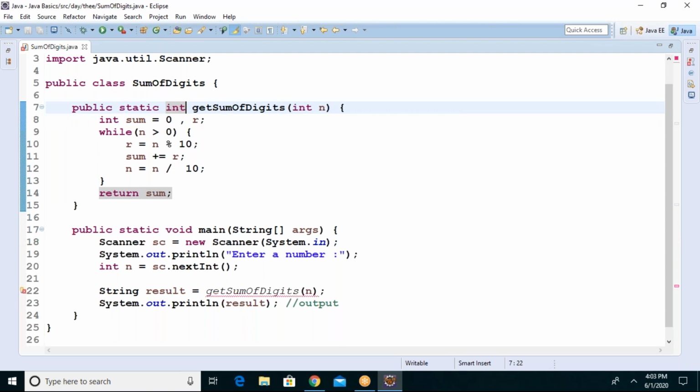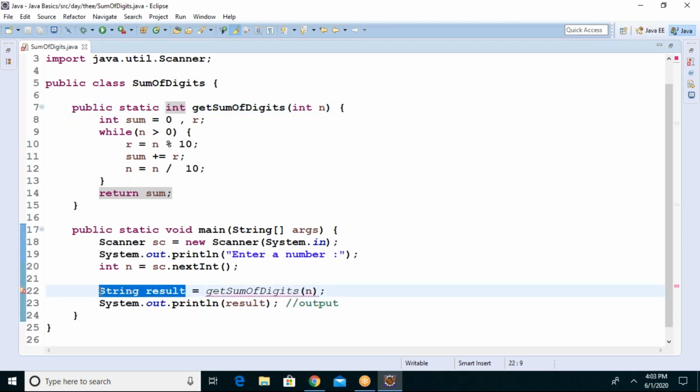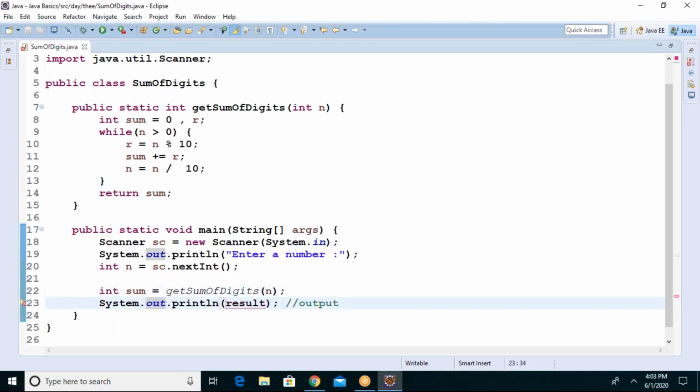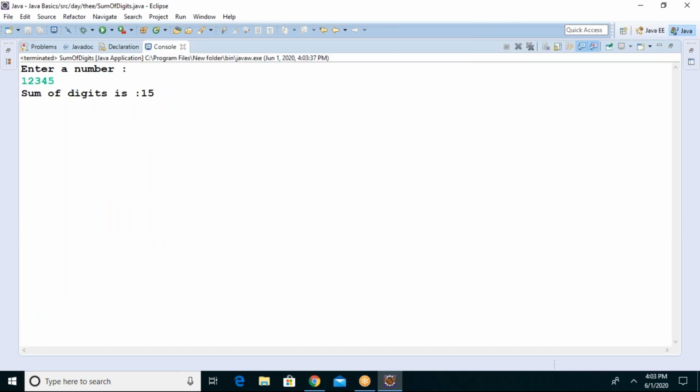Int return type, int sum. The sum of digits is plus sum. Now run it and check. I give a number 1, 2, 3, 4, 5. Check, is it correct or not? 1 plus 2, 3 plus 3, 6 plus 4, 10 plus 5, correct. 15.